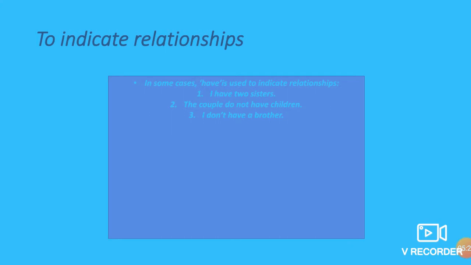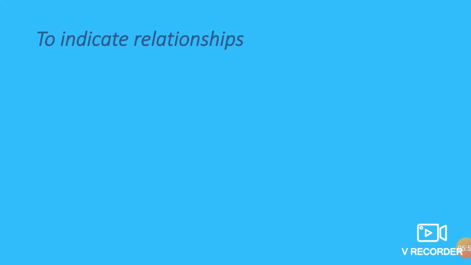I don't have a brother. Here it is negative, but it is also showing a relationship only. He doesn't have one in reality. It is showing that, but it is showing a relationship that I don't have a brother. This was the third. Again, I am repeating that many times it is also used as a main verb, but never in progressive or continuous form.